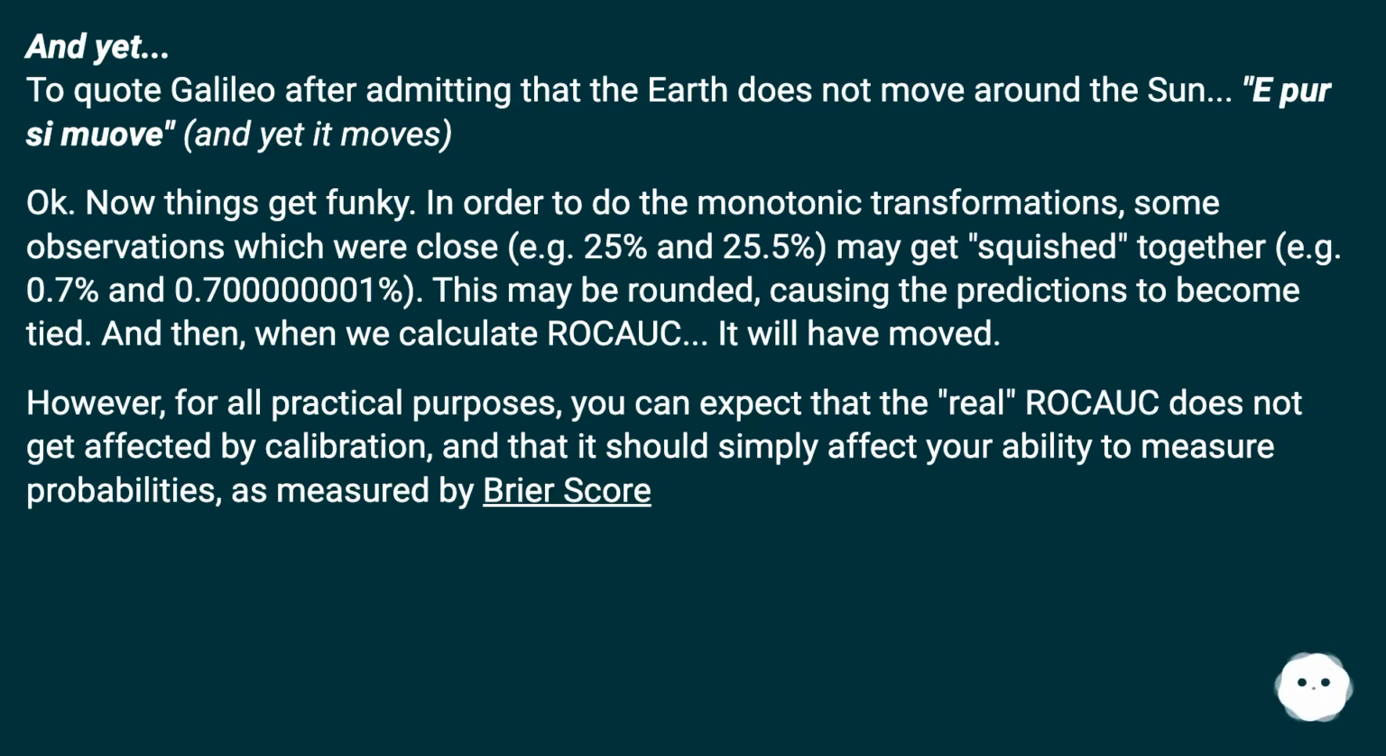In order to do the monotonic transformations, some observations which were close, e.g. 25% and 25.5%, may get squished together, e.g. 0.7% and 0.700000001%. This may be rounded, causing the predictions to become tied. And then, when we calculate ROC AUC, it will have moved.